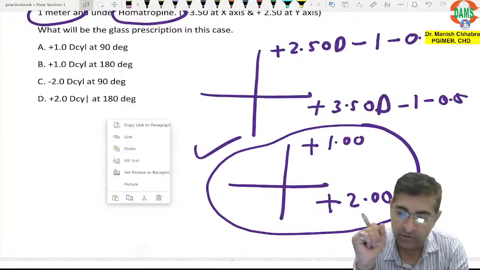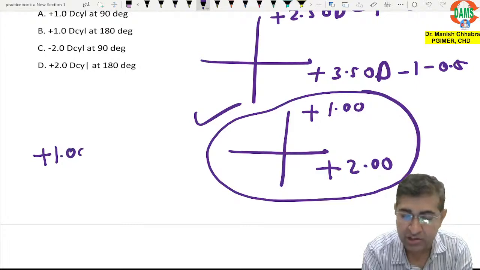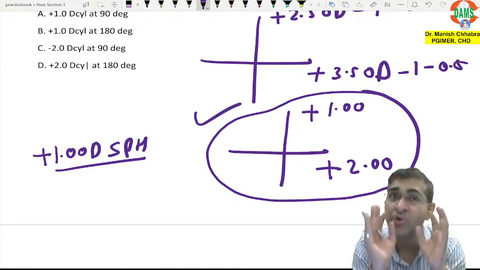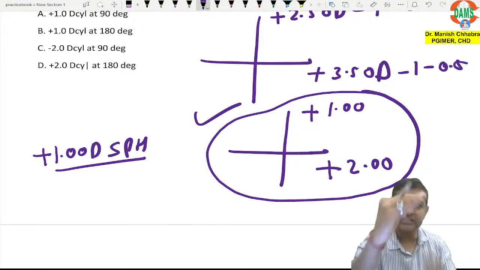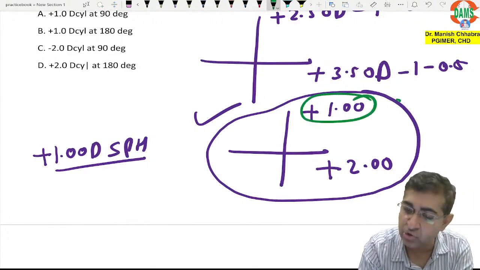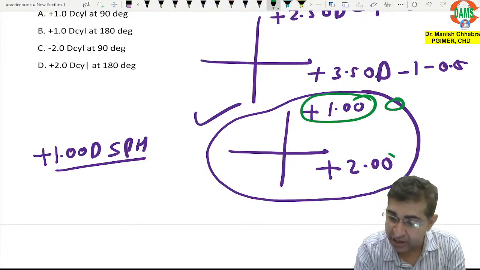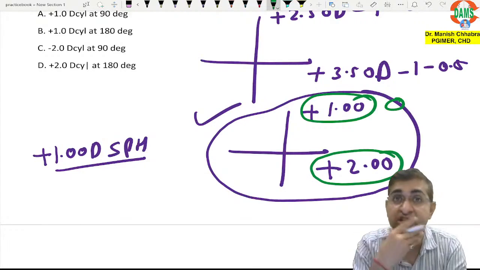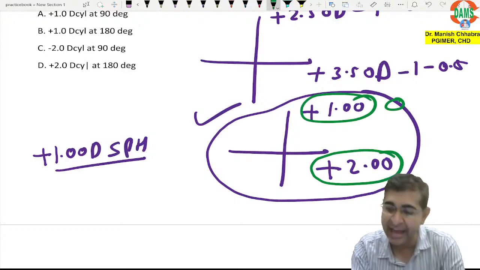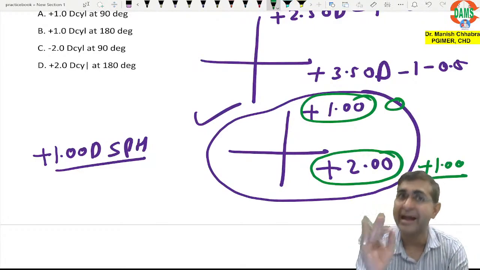Now I want to give a spectacle correction. What I can do is give plus 1.00 diopter sphere, because the sphere glasses are going to act at both x-axis and y-axis. So here this will become 0, and you have completely neutralized the y-axis. But at x-axis you require +2, and you have given sphere, so sphere is going to devote +1 to both axes. So you are left with plus 1.00 diopter at x-axis.